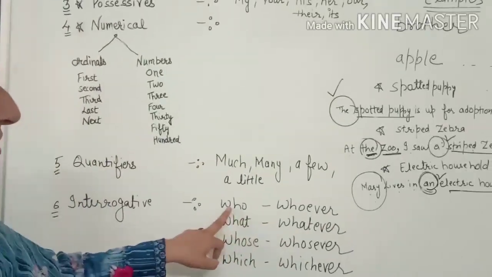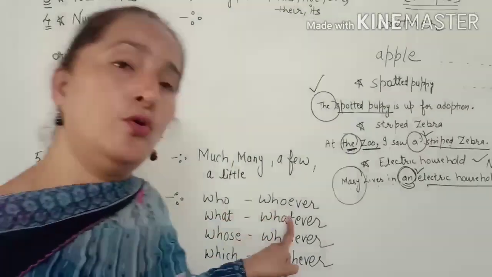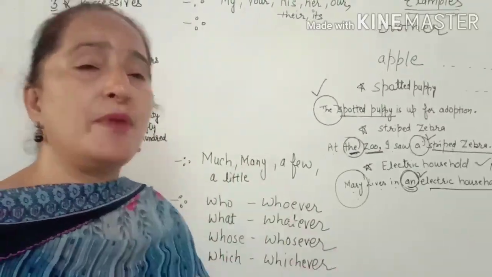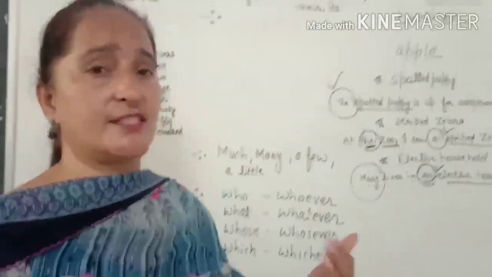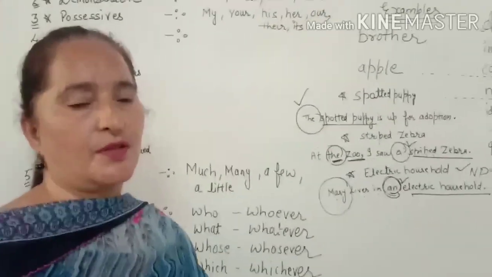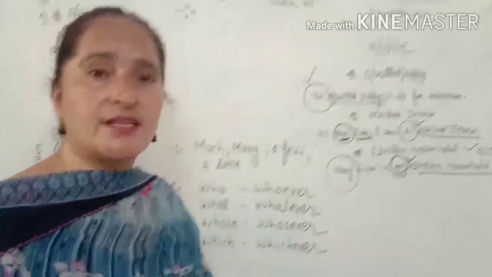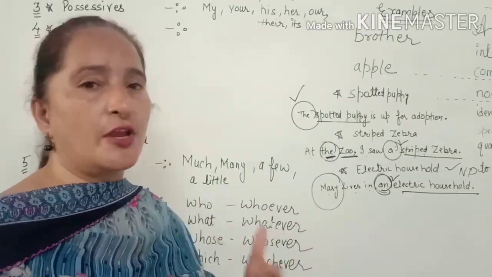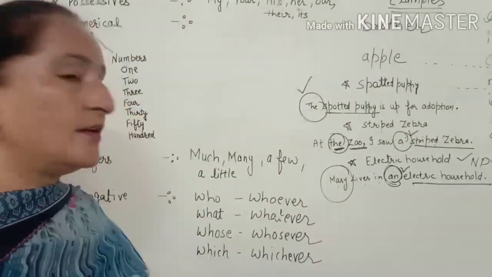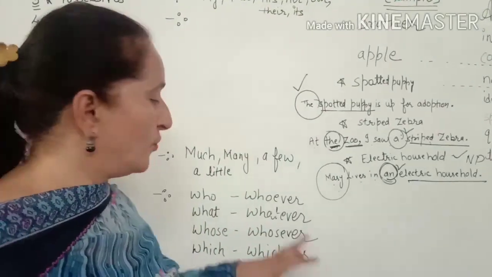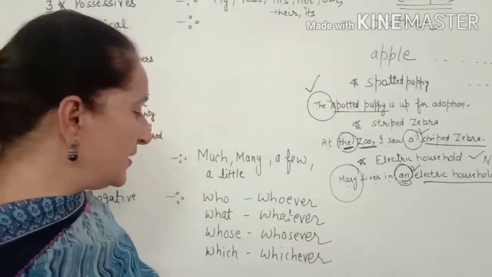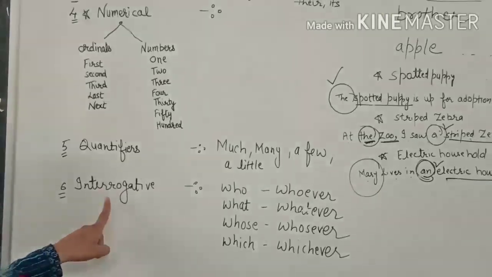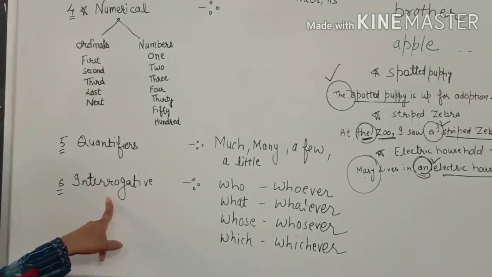So we can use it as who and whoever. जो कोई भी संस्कृत जानता है मेरे पास आओ. कौन संस्कृत जानता है तो who, तब तो स्पेसिफिक है who. जो कोई भी, whoever, जो कुछ भी, whatever, whosoever, whichever. So these are the parts of interrogative determiners.